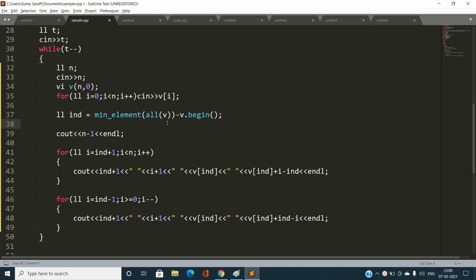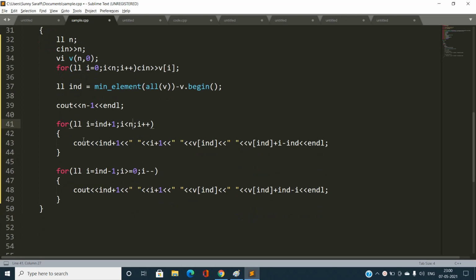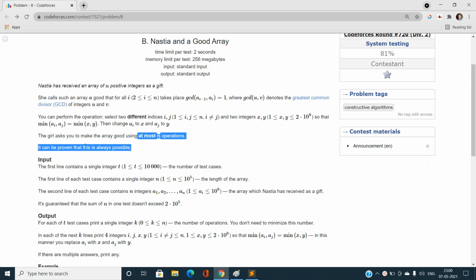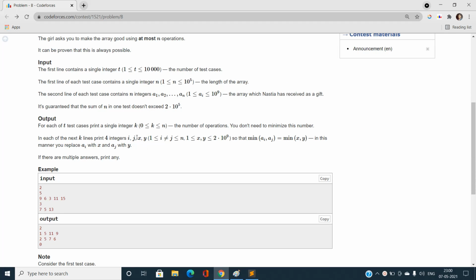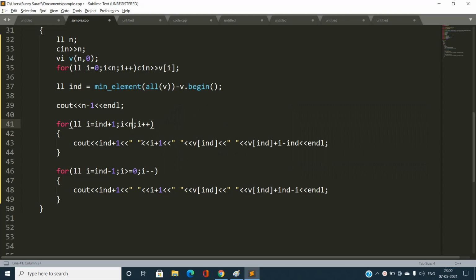So start from i equal to index plus 1 up to the end of this array and try to print the answers directly. Okay, note that I have to print the answers like i and j, then the changed value that I want, and then y. Then it should be ind plus 1. Always note that this is going to be fixed. I will always choose the minimum element, that is the element at this index, and i plus 1, and this you can see v of ind, and then v of ind plus i minus ind, and this is going to be the new changed value.